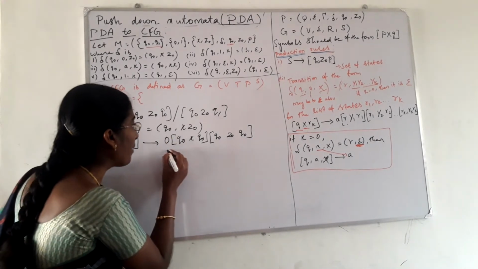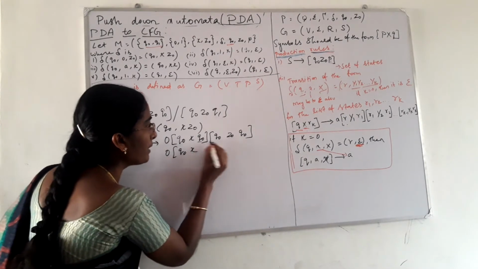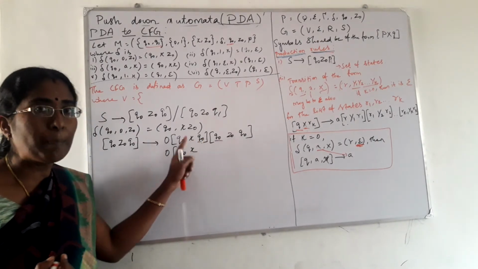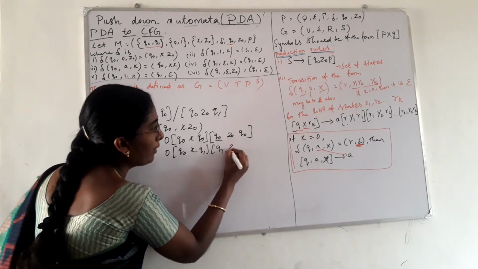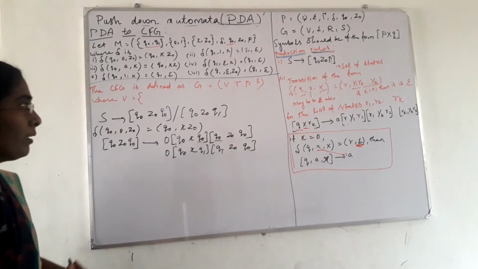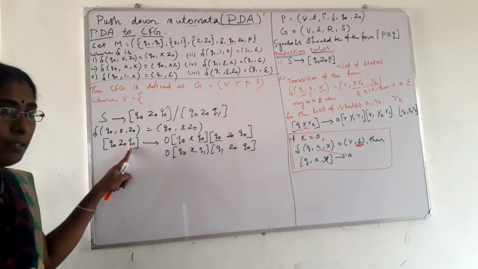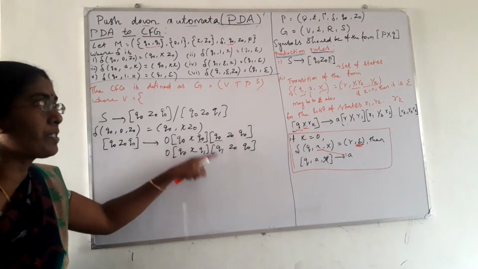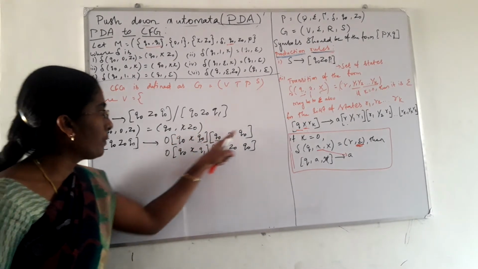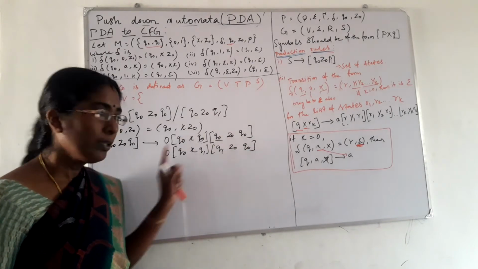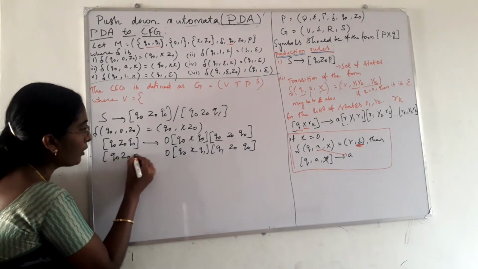Next we have to write the same production by using Q1. That is Q1. So Q0, X, these are the set of states. These two positions are replaced by the set of states. So instead of Q0, here we are using Q1: Q1, Z0, Q0. This Q0 is the state present here. But these two are the set of states; we have two states, Q0 and Q1. So in the first production we use the state Q0 and in the second production we use the state Q1. These two are for Q0, Z0, Q0.